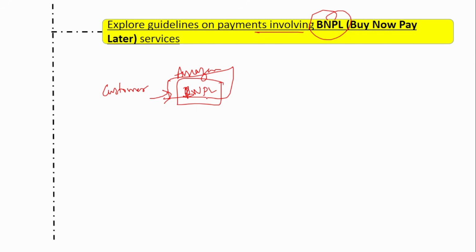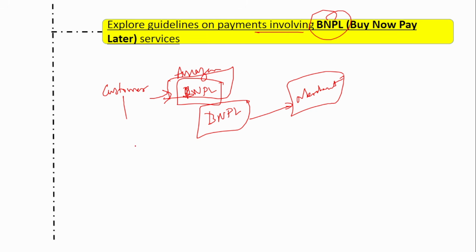So when the customer clicks buy now, pay later, this BNPL provider, whichever entity is providing this product, will make the payment to the merchant. So this BNPL will make immediate payment to the merchant. Later on, the customer will make payment to this entity, that is, the entity which has provided this buy now, pay later.